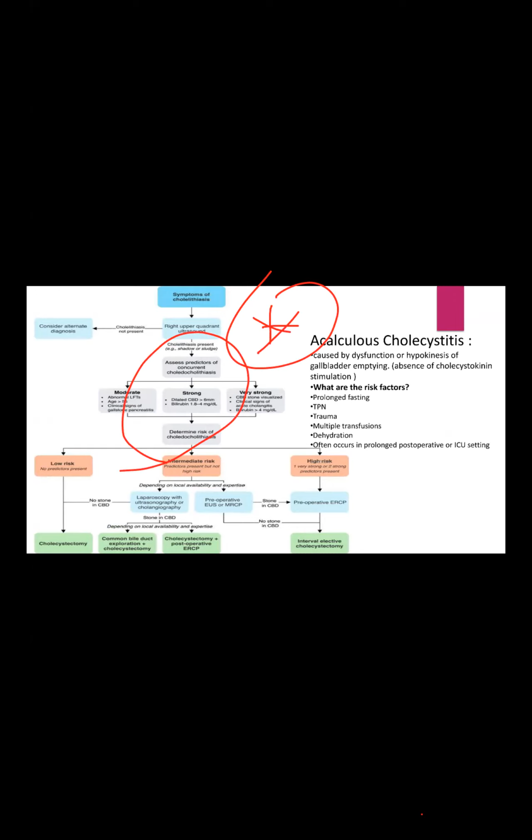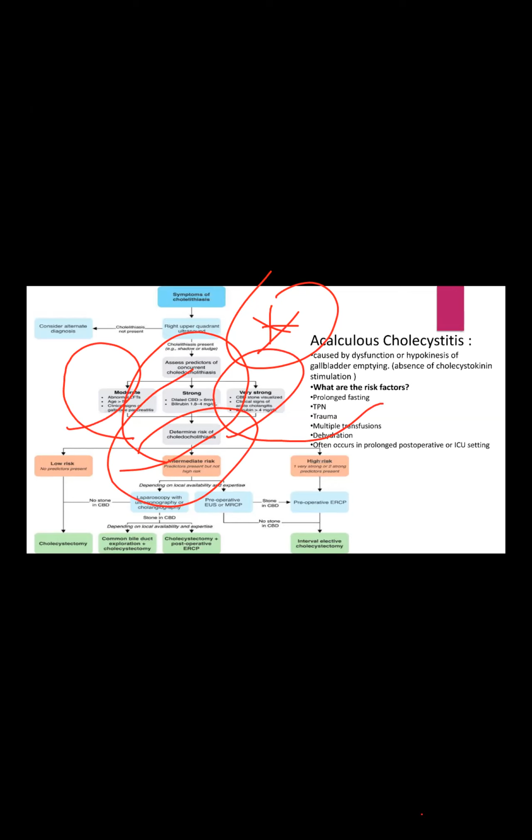So these strongly indicate choledocholithiasis. We have to understand whether it is intermediate risk or high risk. Gallstone pancreatitis is a very strong value, common bile duct dilation is strong, bilirubin more than 4. So these are very strong values for choledocholithiasis.